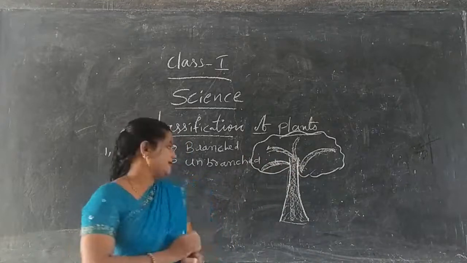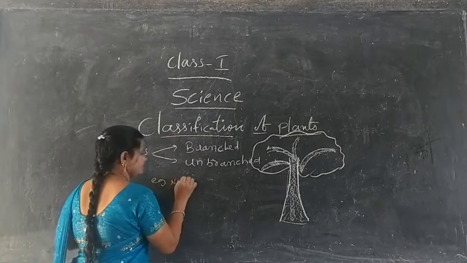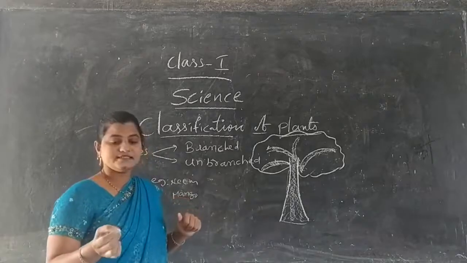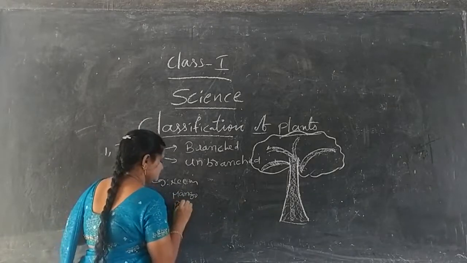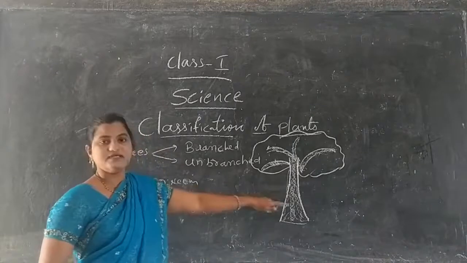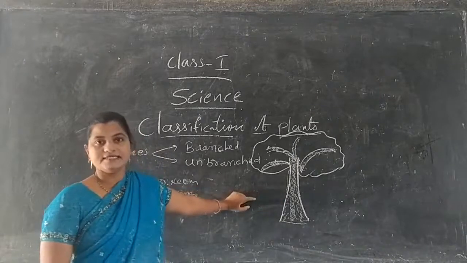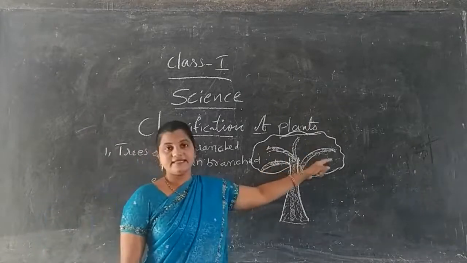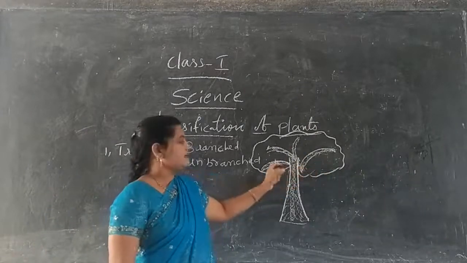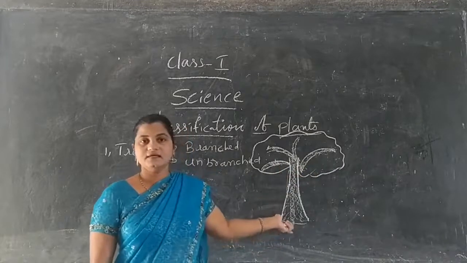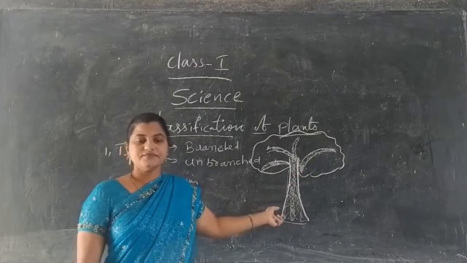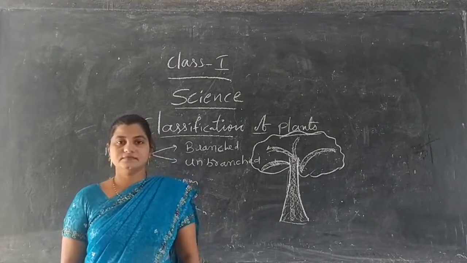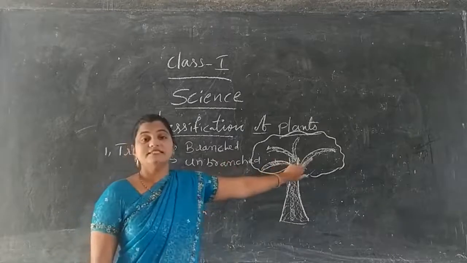For example, neem tree, mango tree, next banyan tree. These are some of the trees. You should know trees have a strong and woody stem and so many branches and leaves. Neem tree, mango tree, and banyan tree are some examples for the trees. These are known as branched trees.